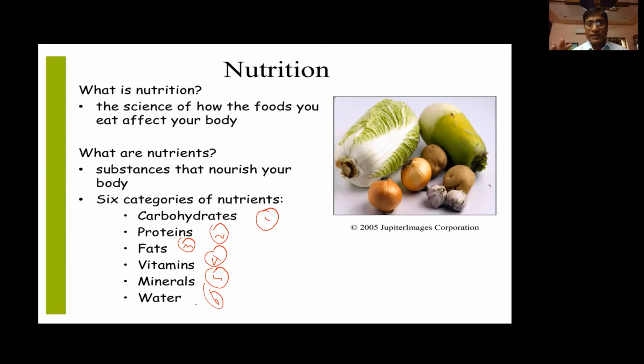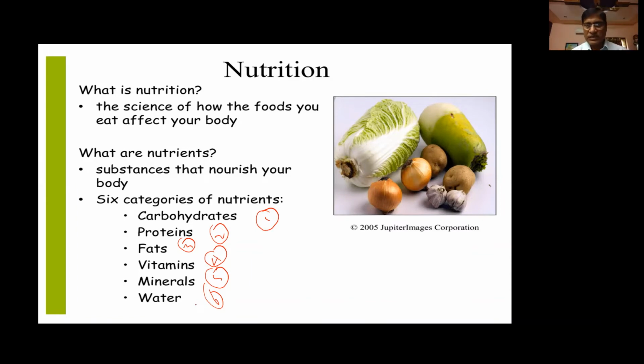These complex organic substances are to be broken down into simpler molecules. Then only the simpler molecules will be absorbed by our body. So this is the total process, right from taking food to the completion of digestion. There are different steps, which I will give you at the end of this presentation.